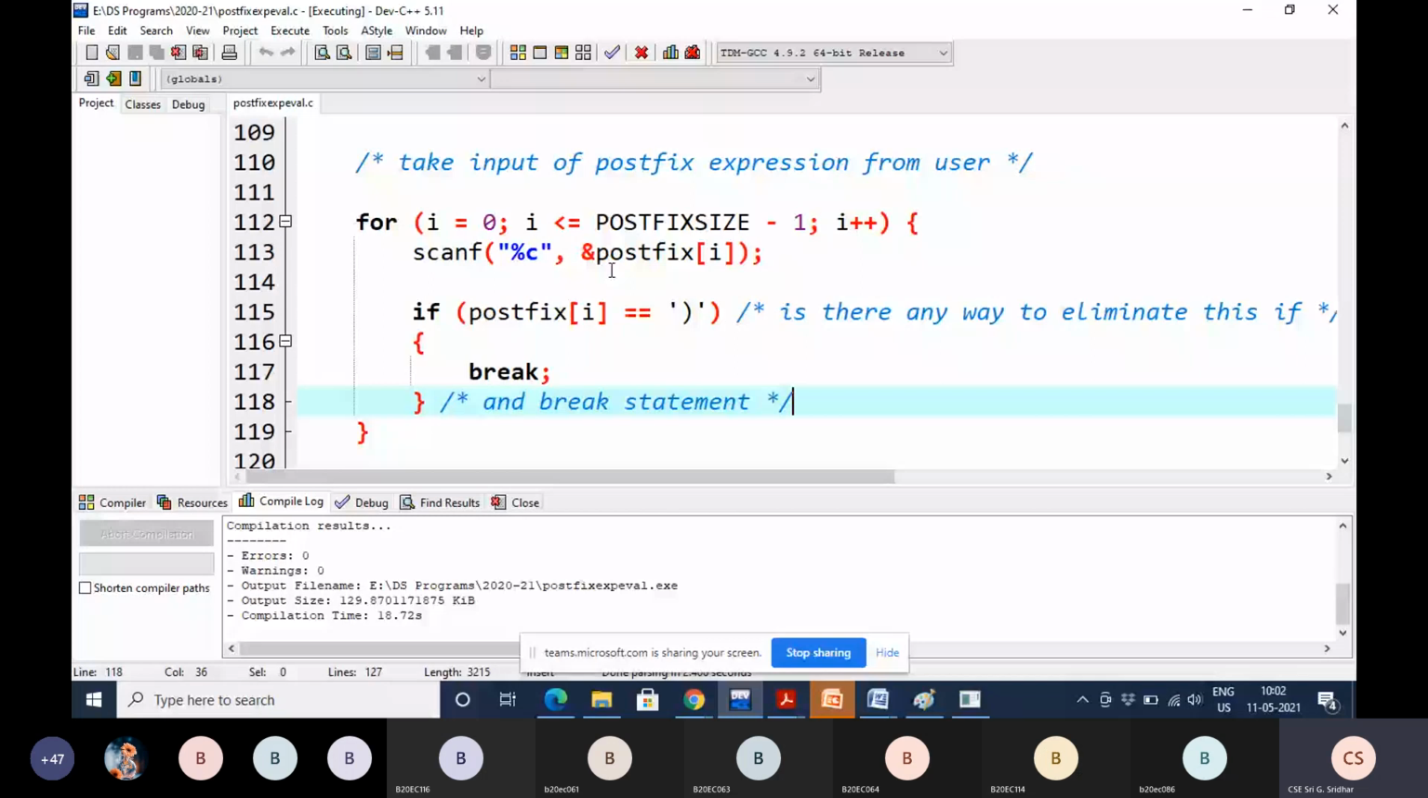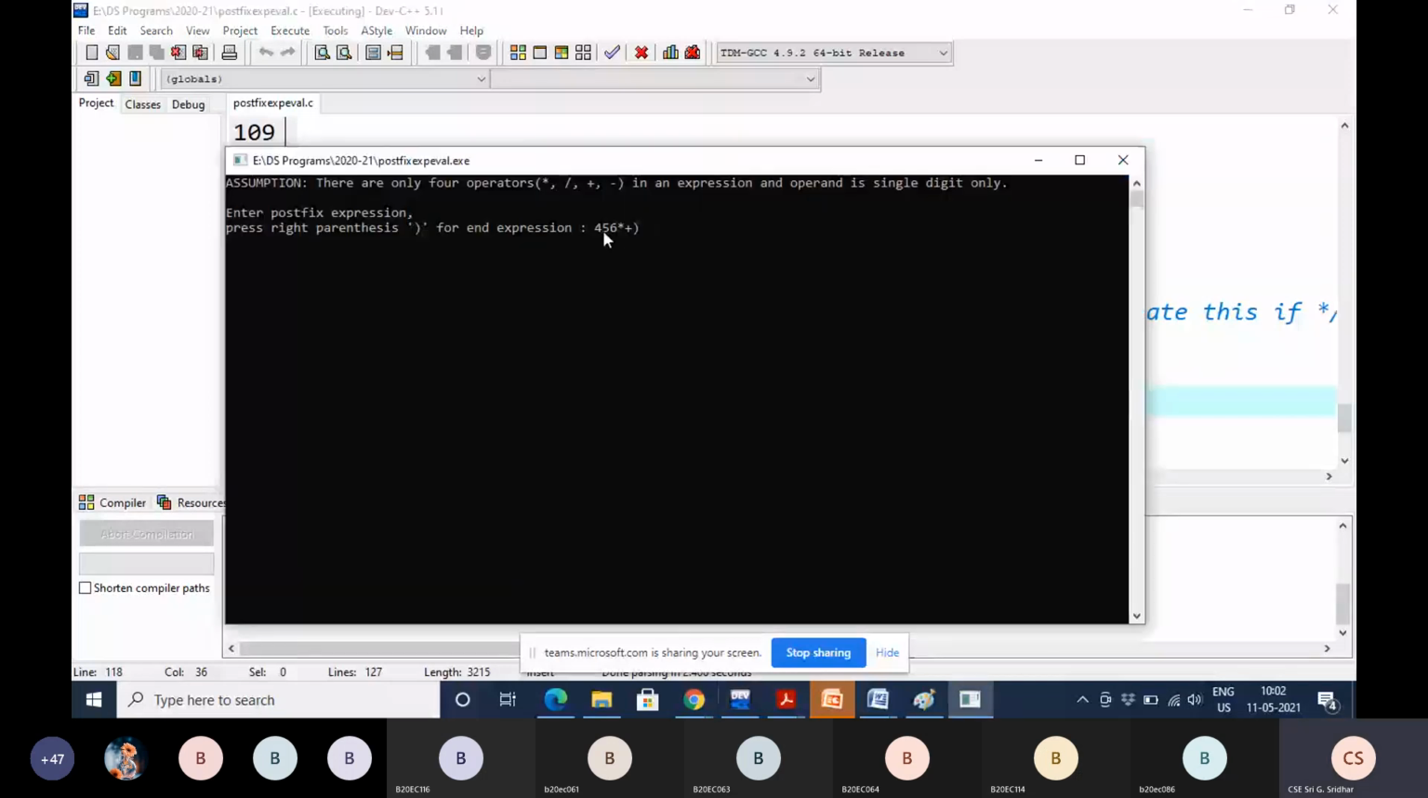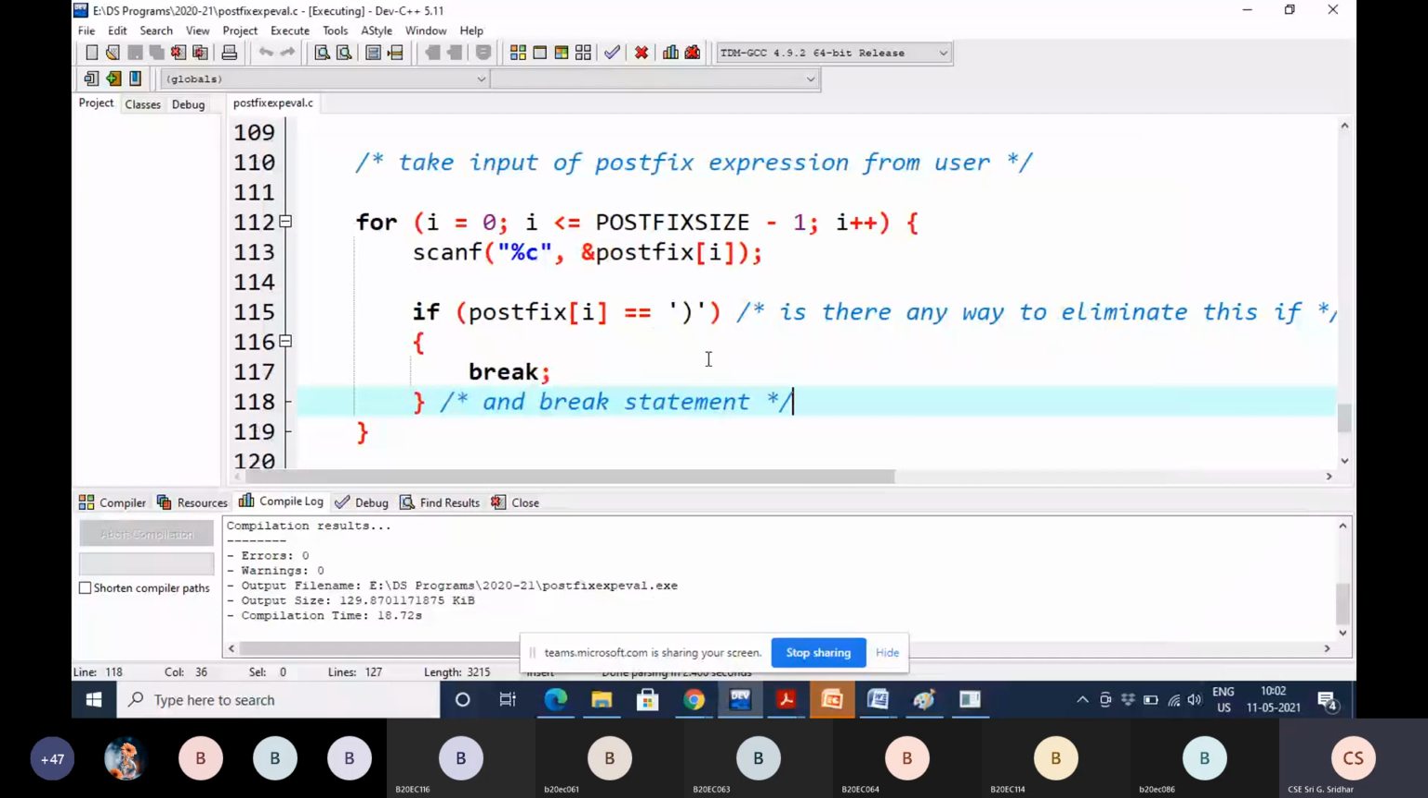What is the second symbol? 5. Is 5 equal to right parenthesis? No. Then again i value is incremented to 2, less than or equal to 99. And again you are reading the next symbol, 6. Is 6 equal to right parenthesis? No. Again i value is incremented to 3, 3 less than or equal to 99. Now we are reading star. Is star equal to right parenthesis? No. Again i value is incremented to 4, 4 less than or equal to 99.